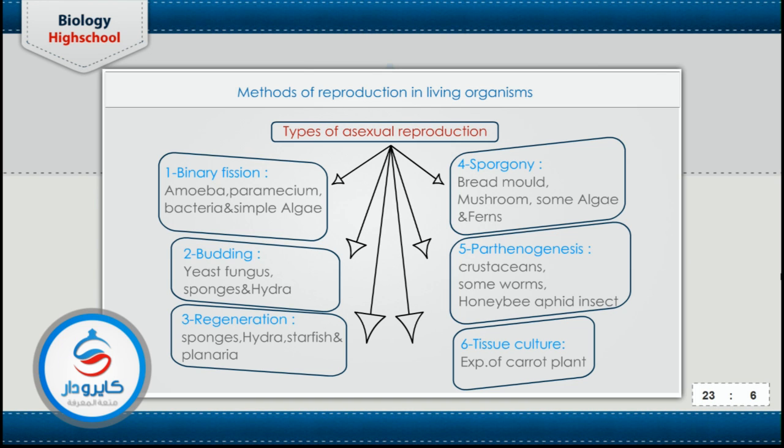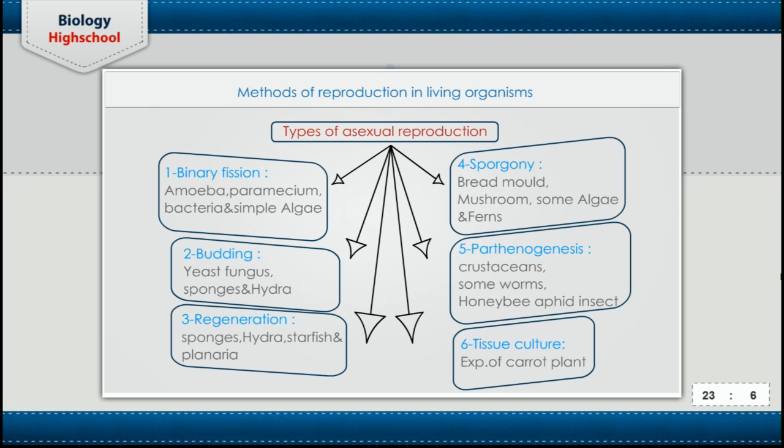The third kind of asexual reproduction is called regeneration. Regeneration means part of the body. If you cut the body into many parts, each part can grow to produce a complete individual. That acts as a kind of asexual reproduction, because the individuals produced from the pieces of the mother body come from a single parent only. That takes place in the sponges, the hydra, the sea star, and also in the planaria.